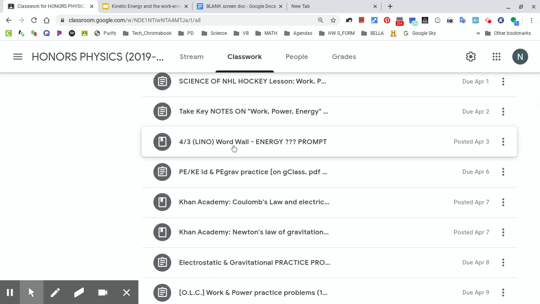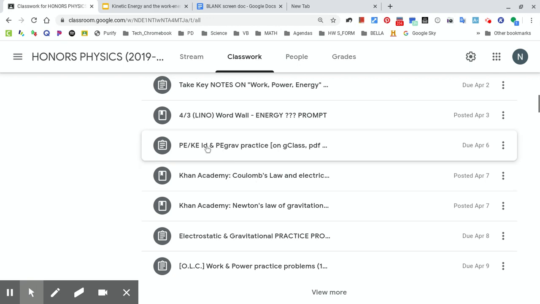Only a few people, maybe 3, did the energy wall. It's just a sticky note to just say what you know about energy. So that's a good one. This one I think is a really good one. Potential kinetic energy. We'll do more practice comparing potential and kinetic energy and getting more problems and identifying, is it potential, is it kinetic example.